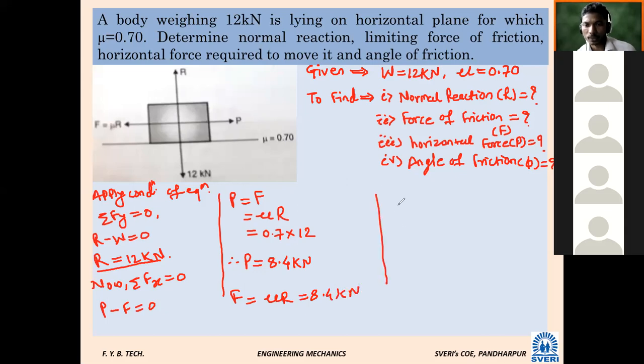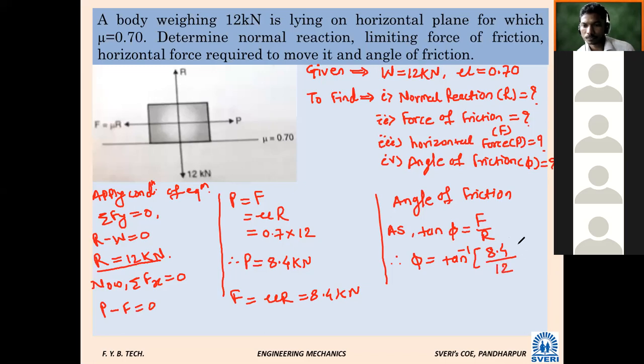Next, angle of friction. Which formula are we going to use now? Phi is equal to tan inverse of F by R, as we know tan phi is equal to F upon R. Therefore phi is equal to tan inverse of 8.4 divided by 12.